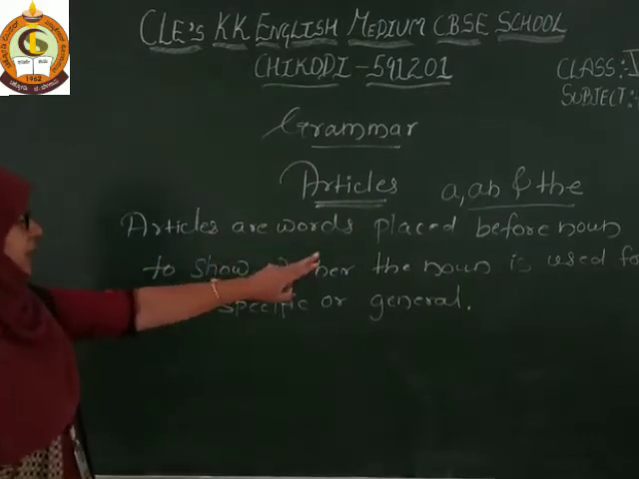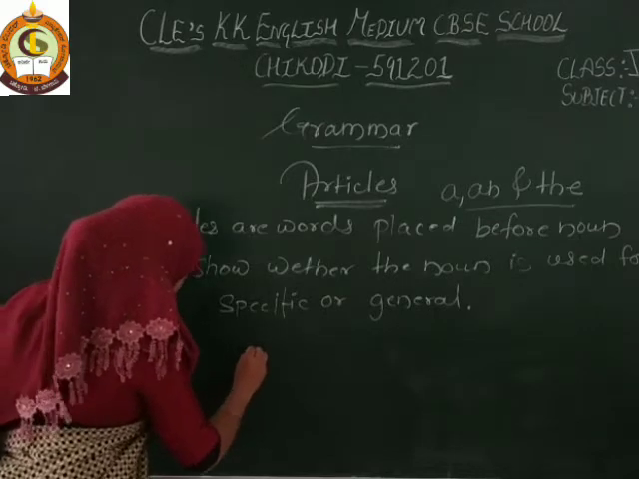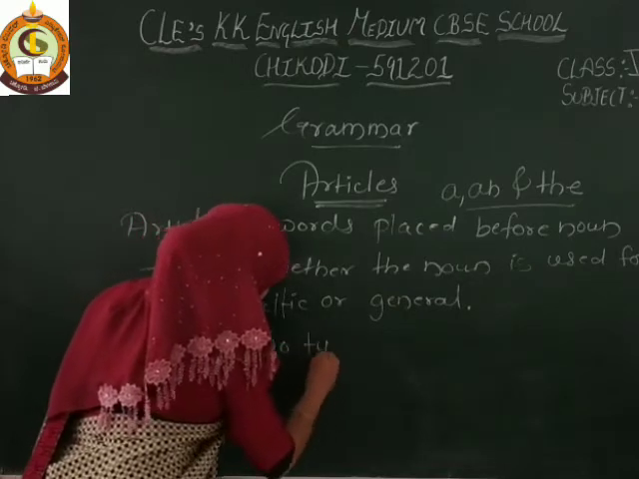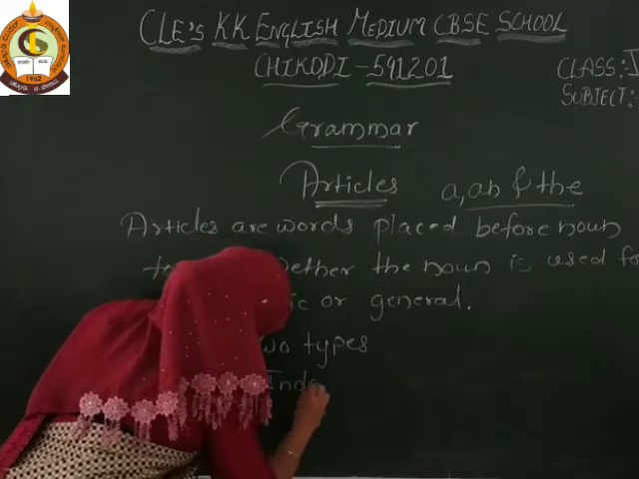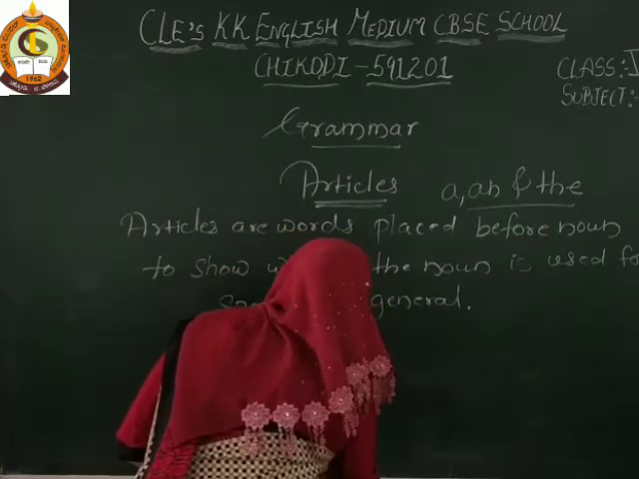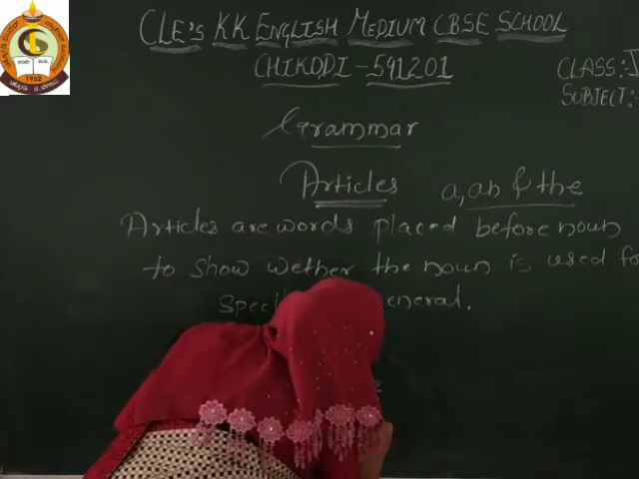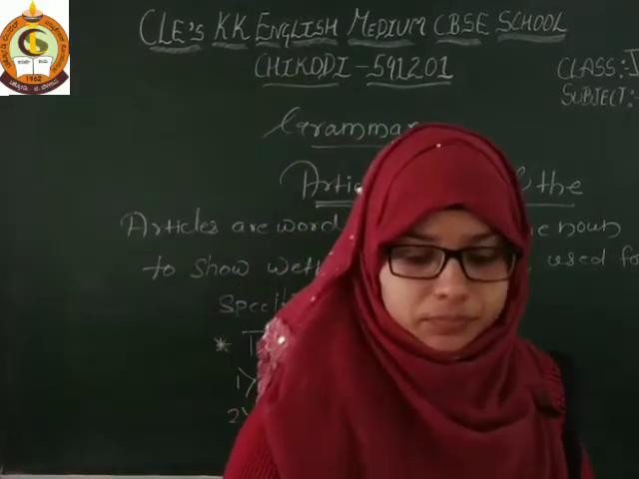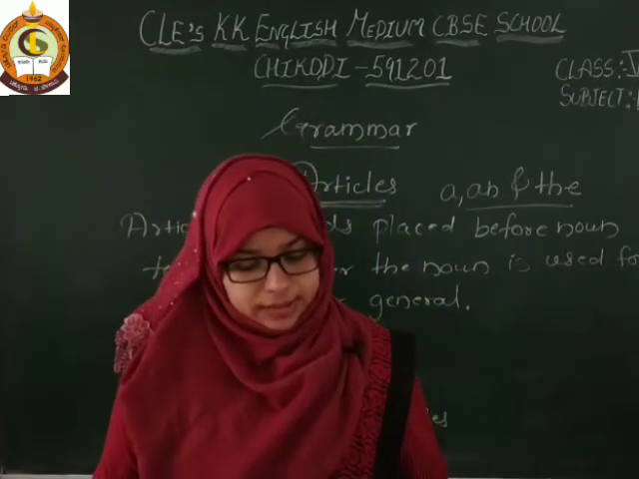So articles are mainly divided into 2 types: definite article and indefinite article. So there are 2 types. First one, indefinite and definite article. Here on page number 12, you have this article grammar part.